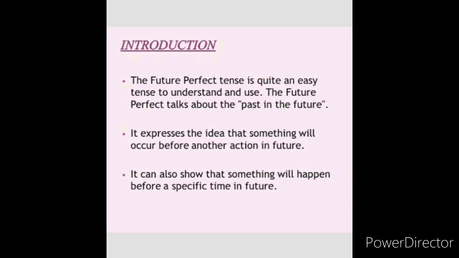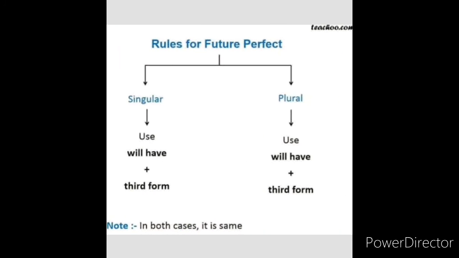First, the future perfect tense is quite an easy tense to understand and use. The future perfect talks about the past in the future. It expresses the idea that something will occur before another action in the future. It can also show that something will happen before a specific time in the future. These are all the rules for the future perfect tense.